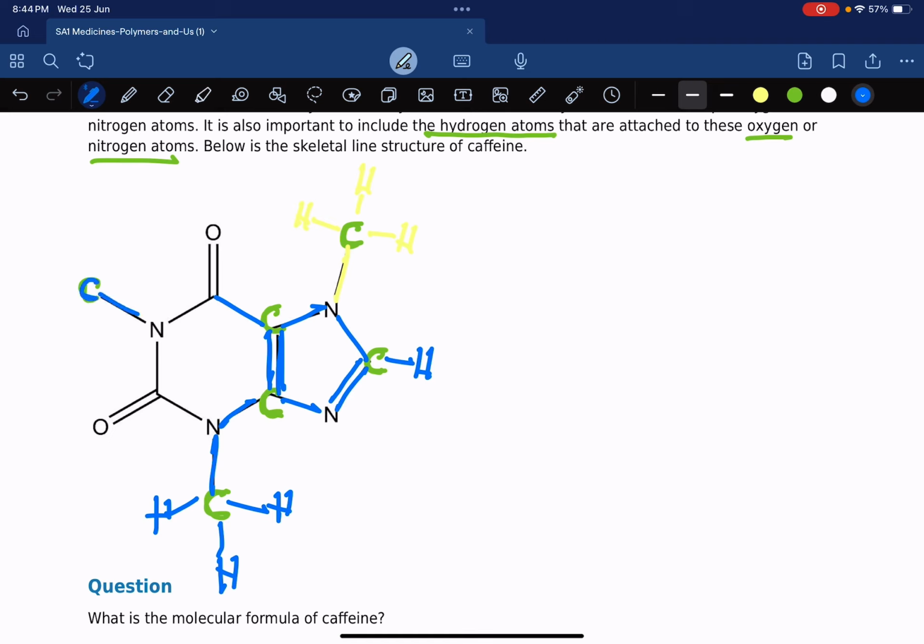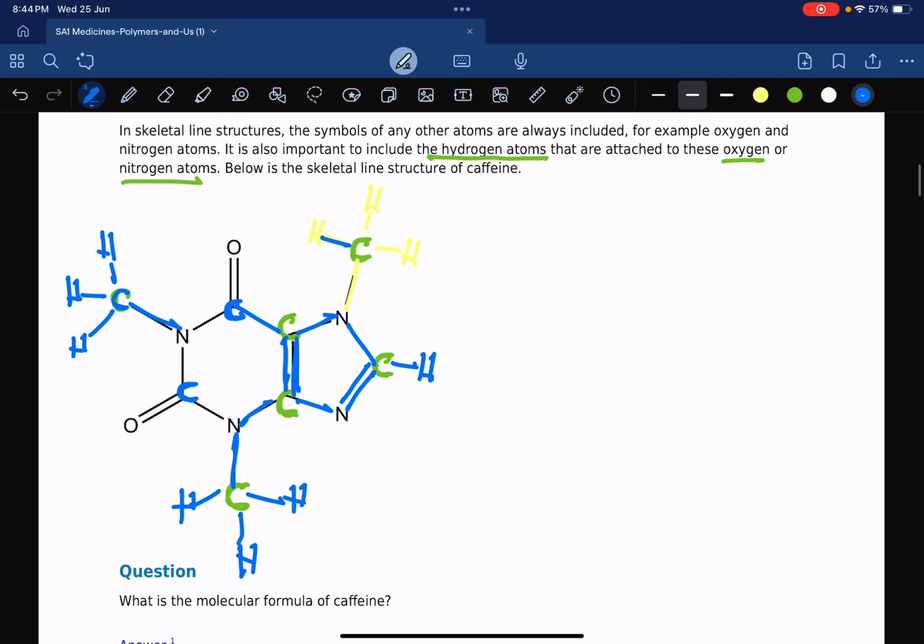Same thing with this one, it has 1 bond here, so 1 hydrogen, 1 hydrogen, 1 hydrogen. So that is the structure for caffeine actually. There's a carbon here as well, there is a carbon here as well. Okay, so carbon is the one we always don't show. So that would be the caffeine structure.